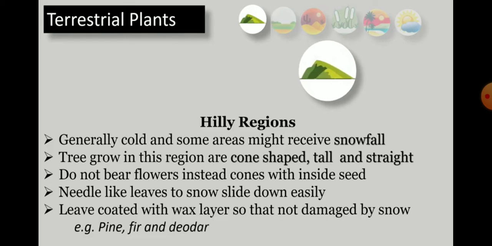These plants do not bear flowers; instead, they bear cones where seeds are there. Their leaves are like needles so that snow slides down easily, and the leaves are coated with a wax layer so that they are not damaged by snow. What are the examples, children? Pine, fir, deodar, all of these we have learned.